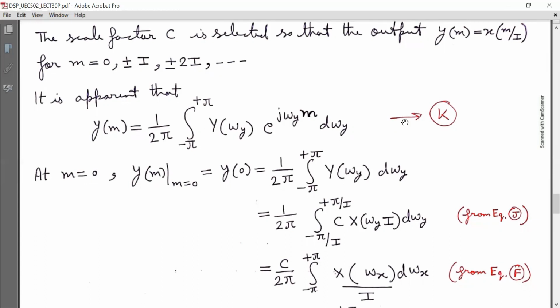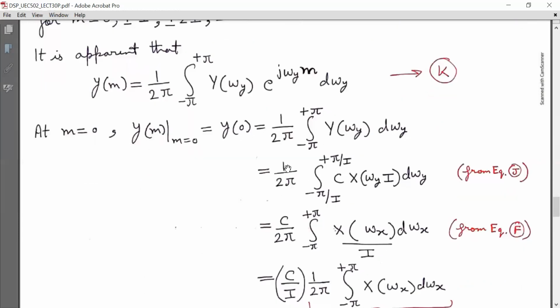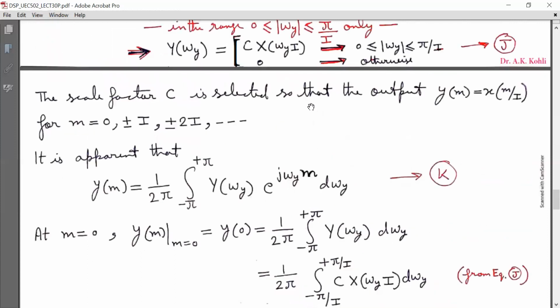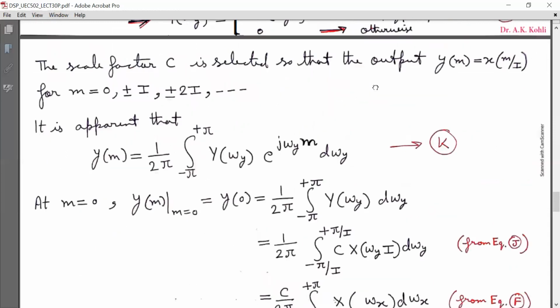That will give y[0] is equal to 1 by 2π integration from minus π to π Y(ωy) dωy, and that is equal to 1 by 2π integration from minus π by I to plus π by I C X(ωy I) dωy from equation J. This is in the range when magnitude ωy is lying in the range 0 to π by I, due to the action of low pass filter, that is anti-imaging filter.